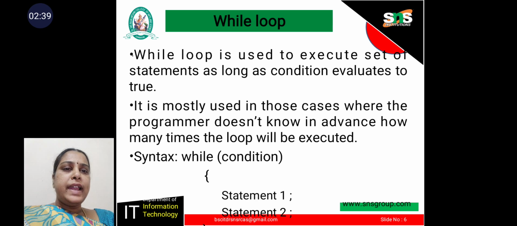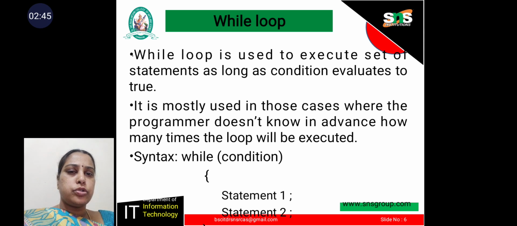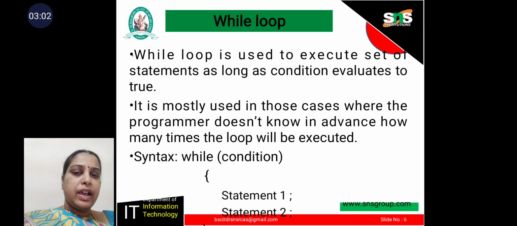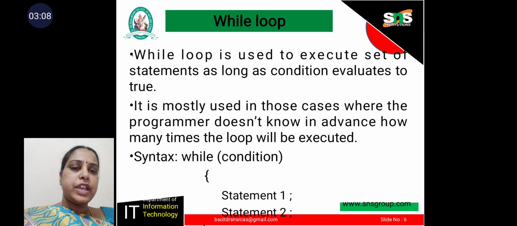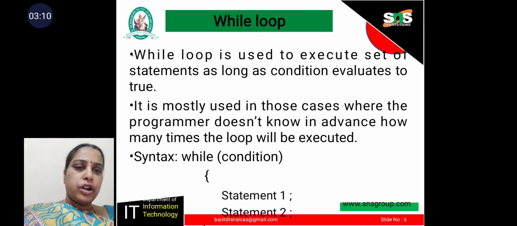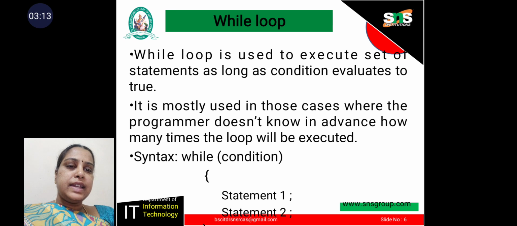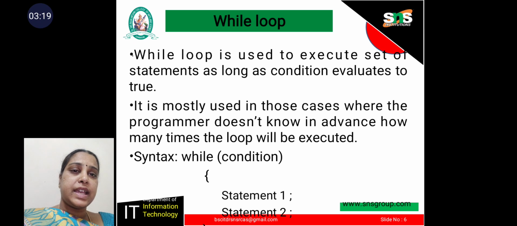While loop. While loop is used to execute a set of statements as long as the condition evaluates to true. It is mostly used in those cases where the programmer does not know in advance how many times the loop will be executed. Syntax: while condition, followed by some set of statements. In the while statement, it first tests the condition. If it is true, it executes the body of the while statements. If the condition is false, it comes out of the loop. Here, the condition is tested at the beginning of the loop, so it is called an entry controlled loop.